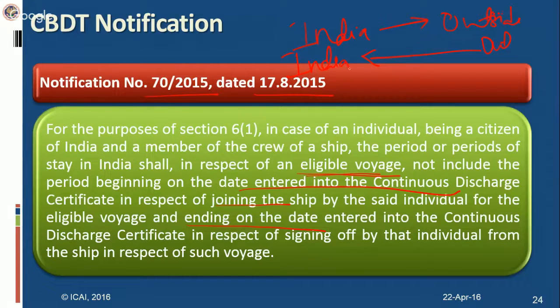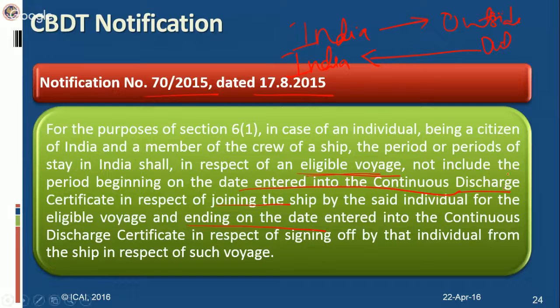So a voyage which carries passenger or freight in international traffic is considered an eligible voyage. If that person is a member of the crew or is going on that eligible voyage, then the period which is beginning on the date entered into the continuous discharge certificate.